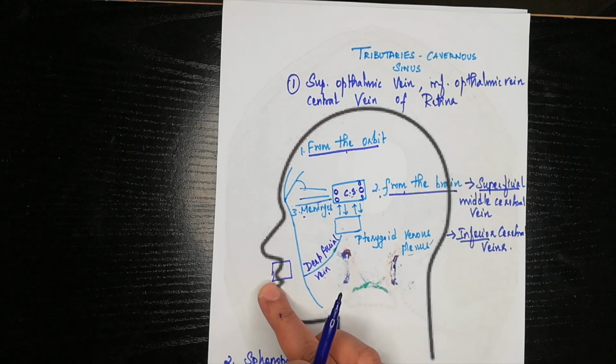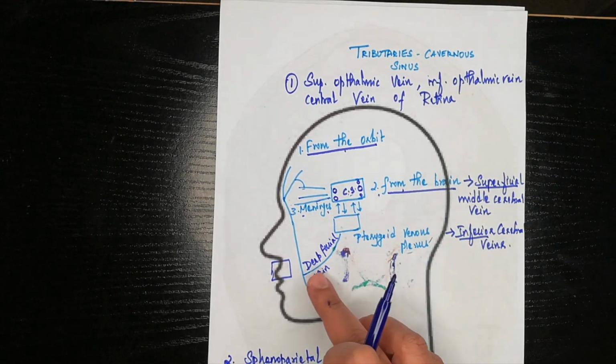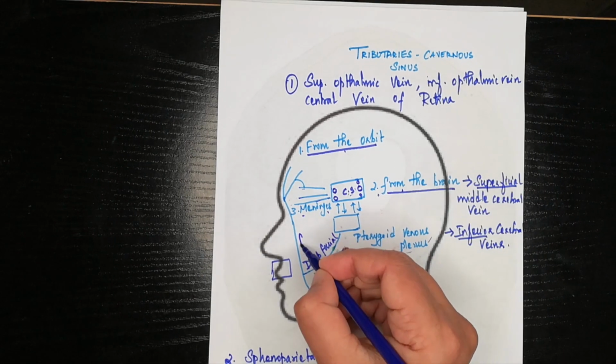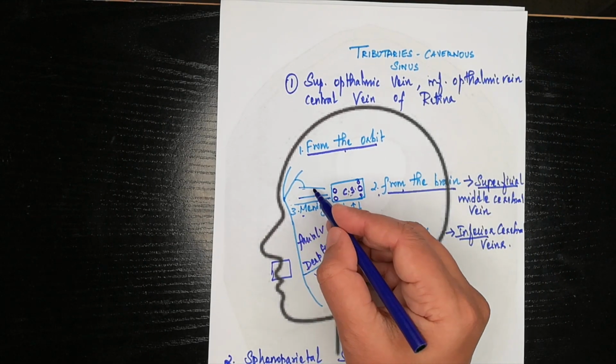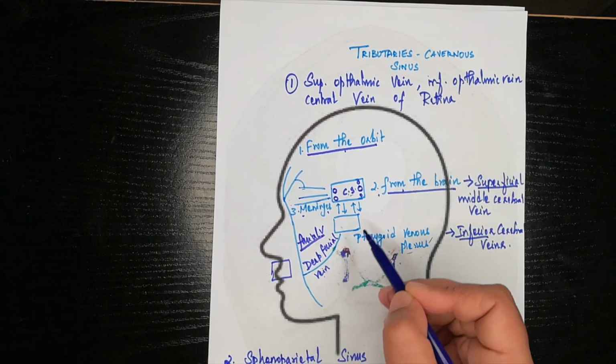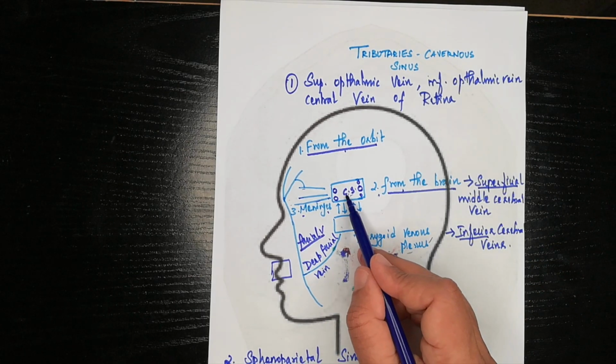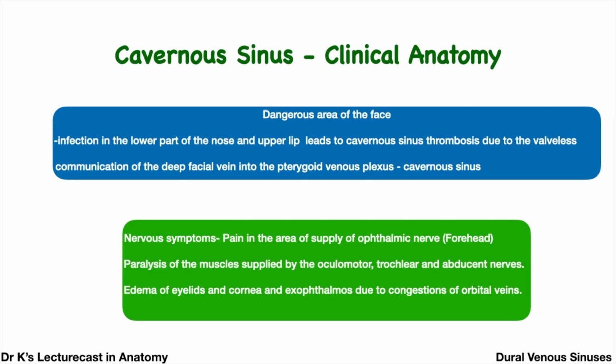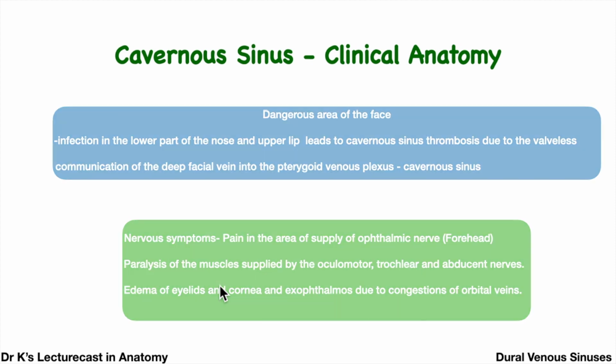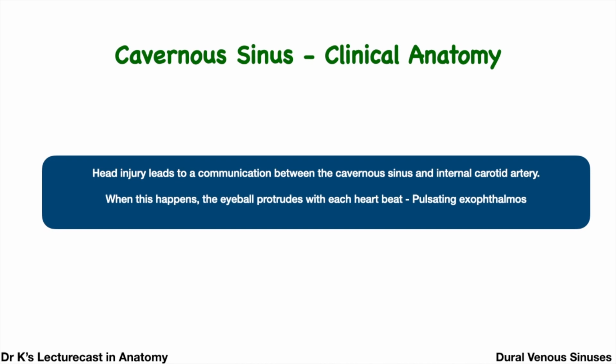If there is infection here, it can lead to cavernous sinus thrombosis by the communication of the deep facial vein and also by the facial vein with the superior ophthalmic vein. Through these veins, they communicate with the pterygoid venous plexus and lead to cavernous sinus thrombosis. And the two clinical anatomy points I had mentioned, the dangerous area of the face, show the following symptoms. If there is a cavernous sinus infection or thrombosis, what are the symptoms and why it causes such symptoms? I explained with the diagram. This is the explanation about the clinical anatomy on pulsating exophthalmos.